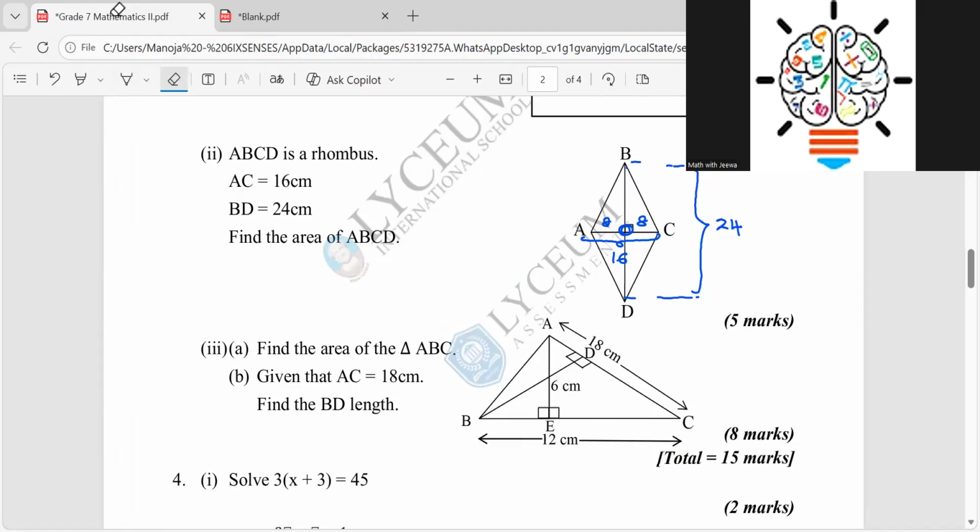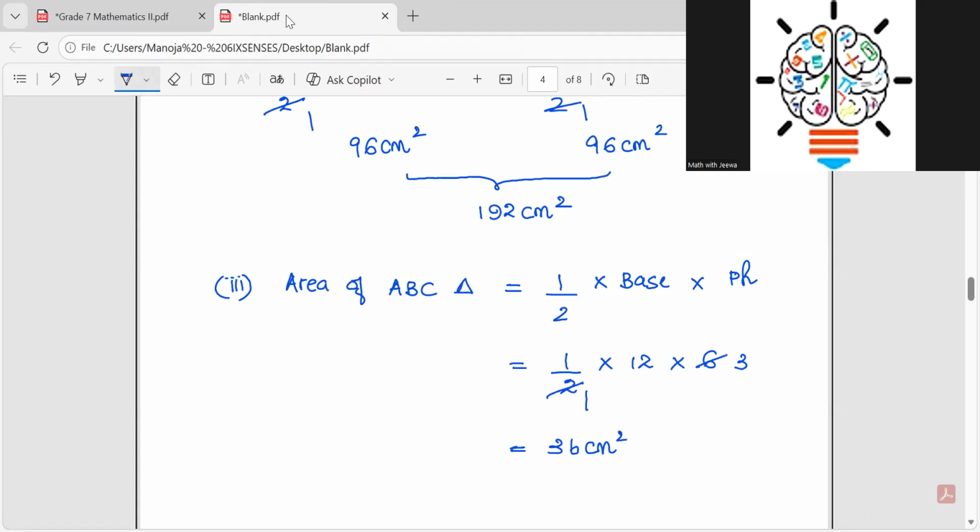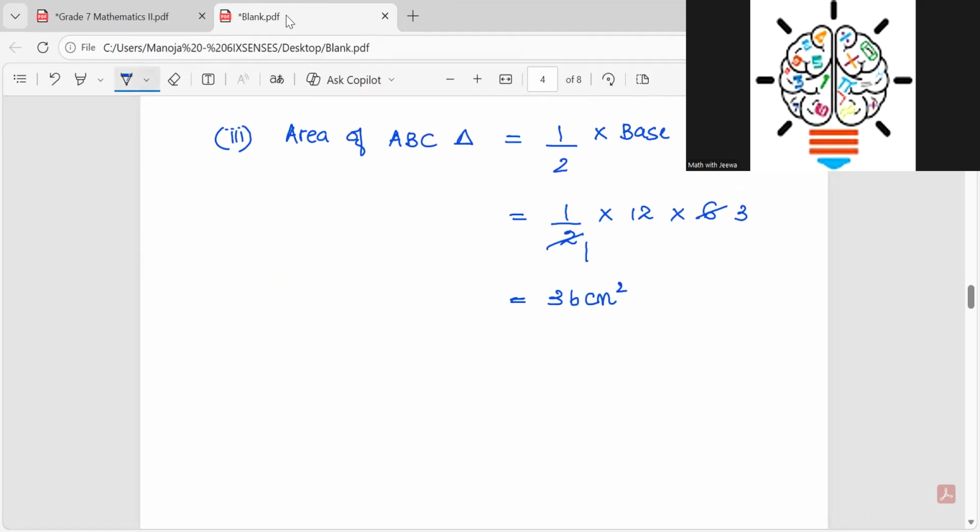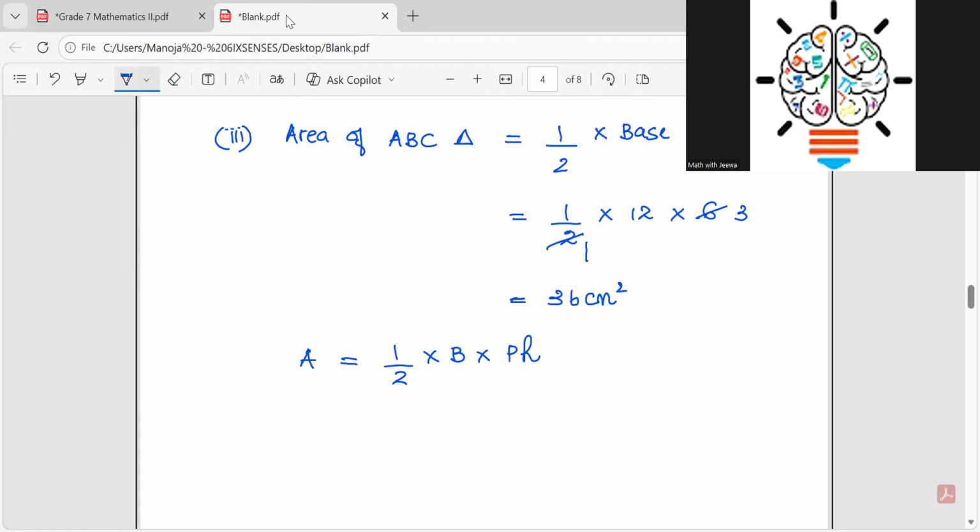Now, how am I going to do that? Can you remember? We have learned this. If the area is equal to half into base into perpendicular height, then to find the perpendicular height, it is 2 times area divided by base. If you want to find the base, it is 2 times area divided by the perpendicular height.